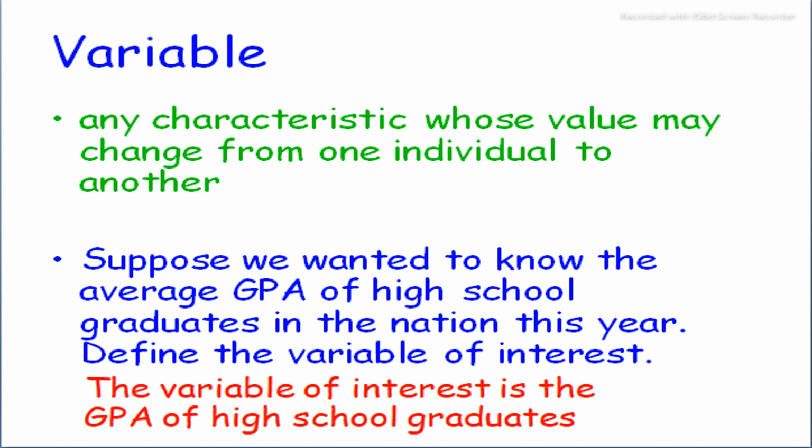A variable, sometimes known as a variate, is a measurable quantity which varies from one value to another. A variable can be either discrete or continuous, and these are the two main types of variables.